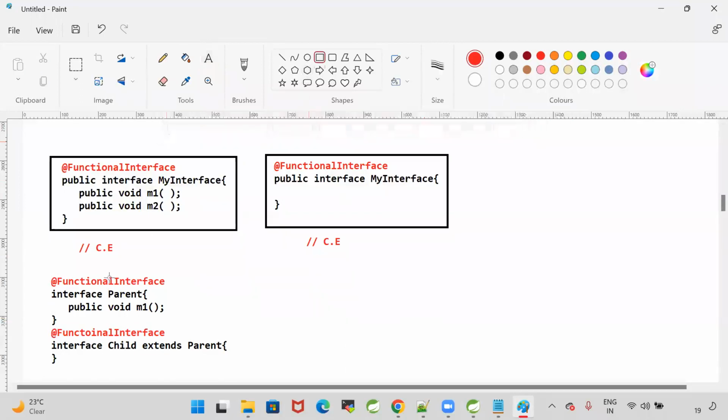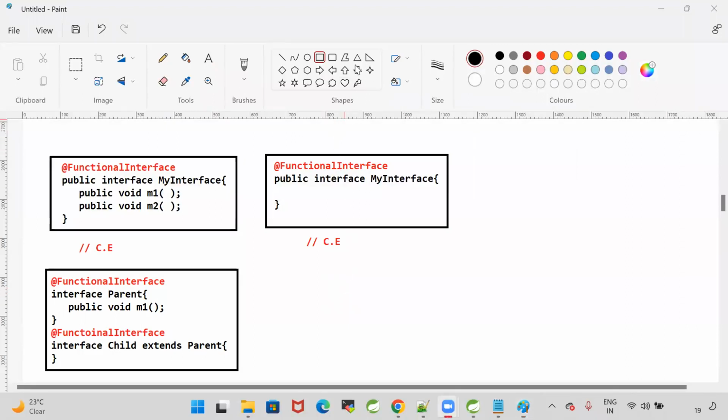Tell me, is this valid or invalid? With respect to inheritance, the child interface is represented as a functional interface, and the parent interface is also a functional interface. Child interface extending from the parent, is it valid or invalid?